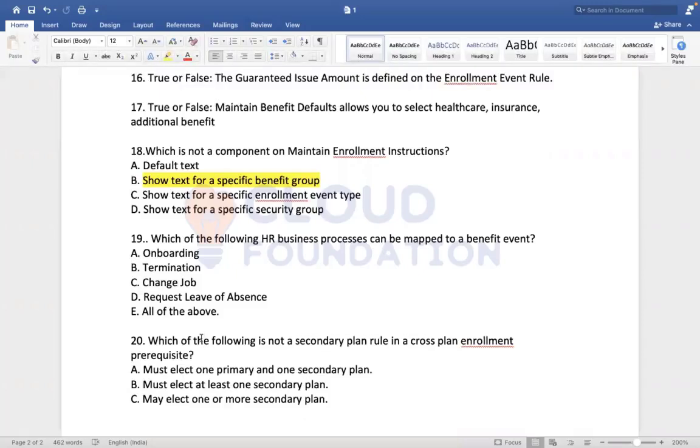Must elect at least one secondary plan. May elect one or more secondary plans. Looks all are there. Must elect at least one secondary plan. I think C, no? No, C is correct answer. May elect one or more secondary plans. It is there. Must elect one primary and one secondary.